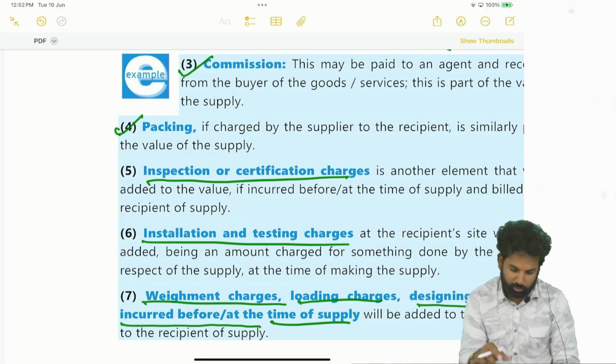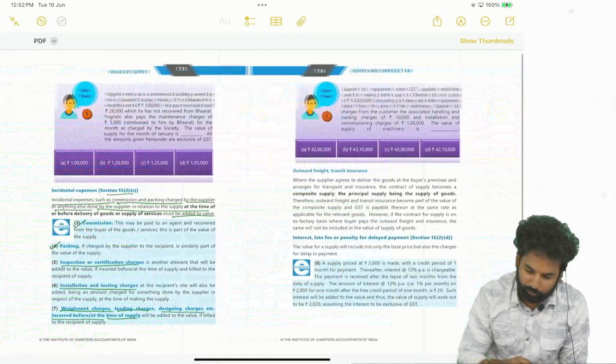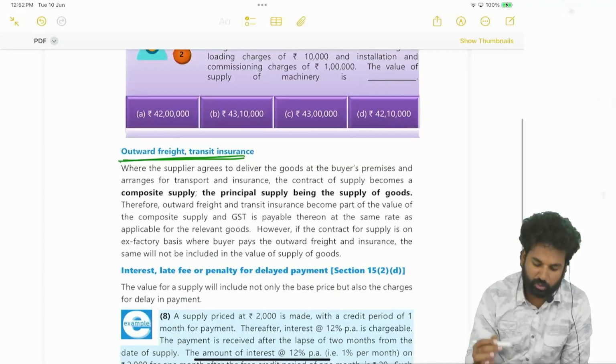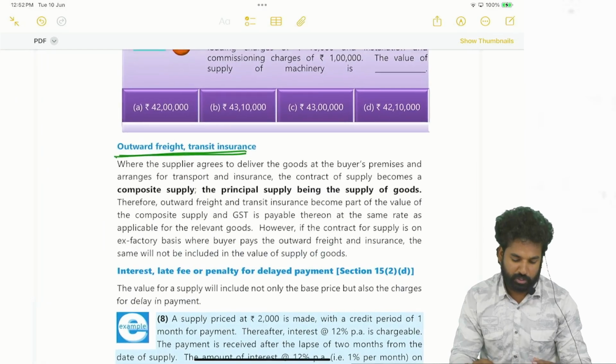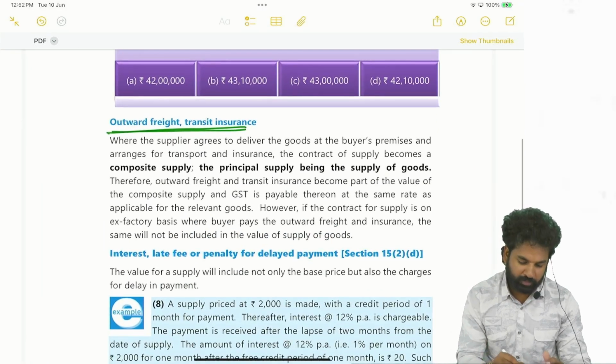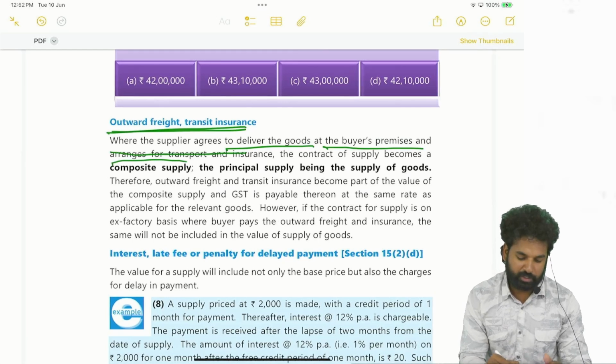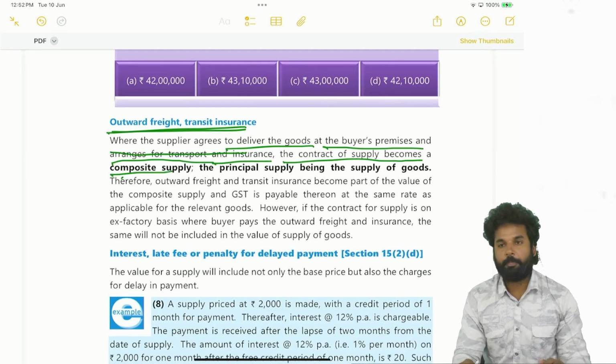Incidental expenses. Okay, right. So next, see here, outward freight and transit insurance. Where the supplier agrees to deliver the goods at the buyer's premises and arranges for transport and insurance, the contract of supply becomes a composite supply.